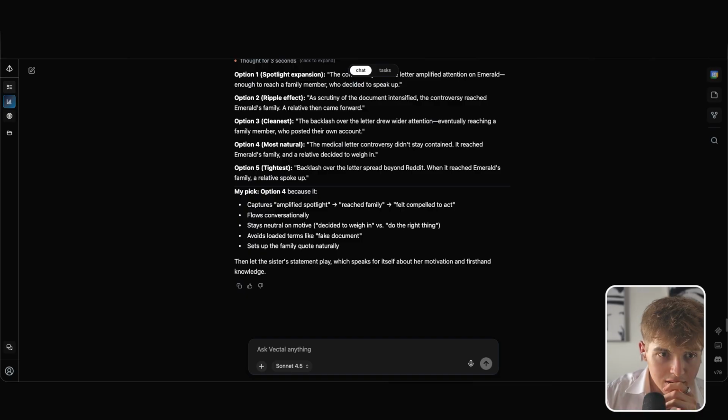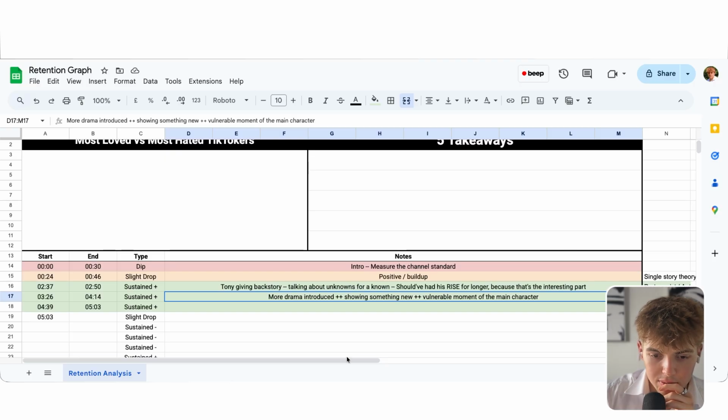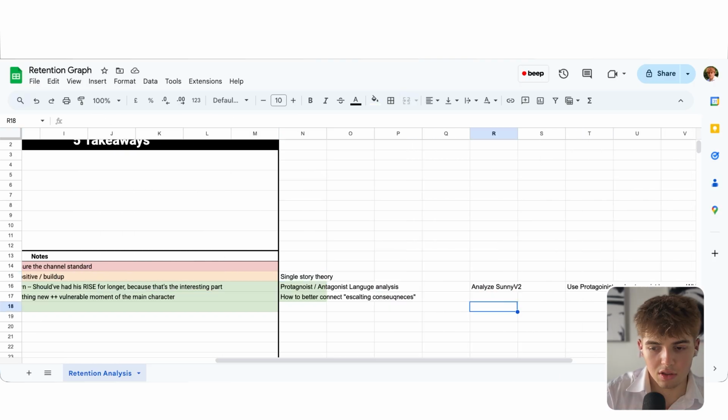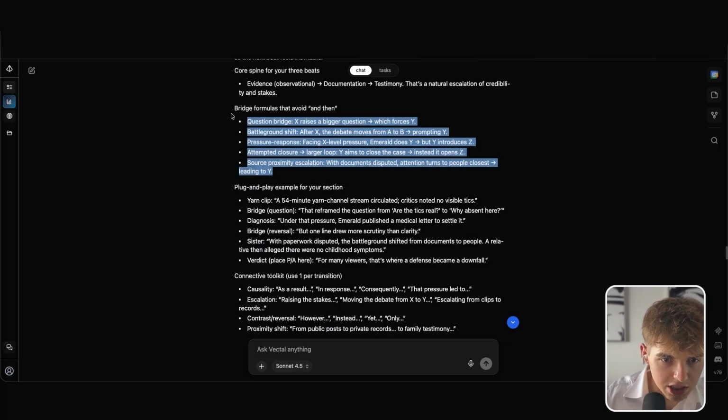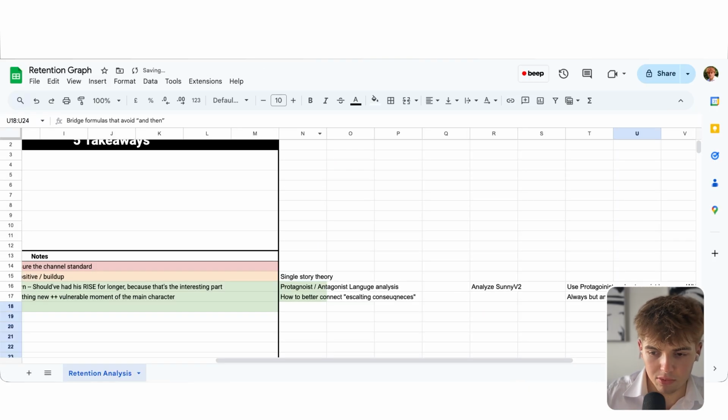Okay, let's continue. And this one I think is not something that could be analyzed too much. I'm gonna add always but and therefore it with. So my answer to how do I use more but and therefore was use more but and therefore. Nice. Plug and play. Bridge formulas. Just some examples. I also can share it with the writers. Oh, they are gonna hate me so bad. Oh, they are gonna hate me so much.